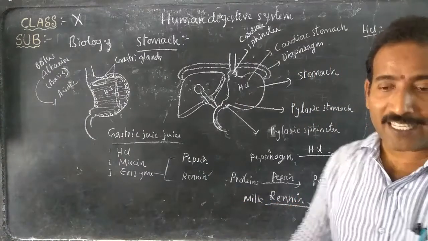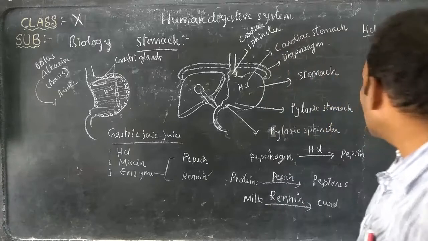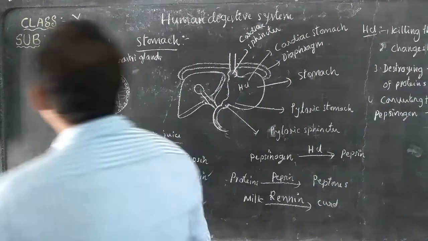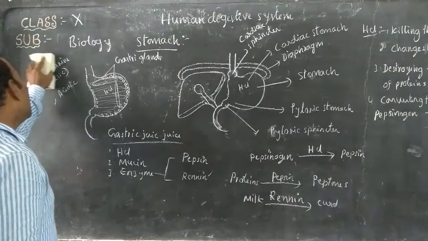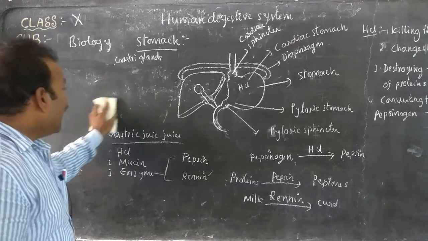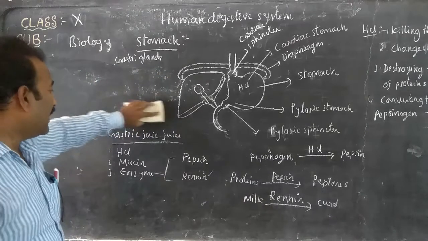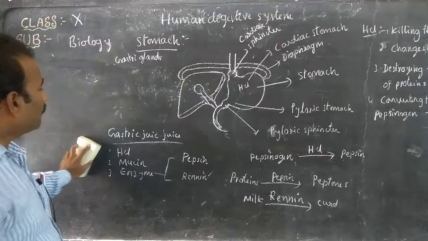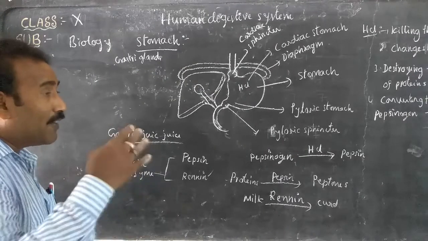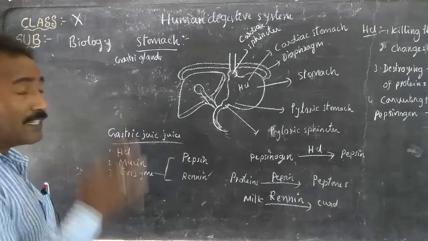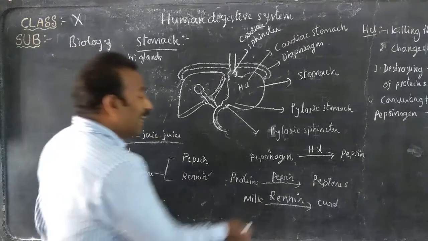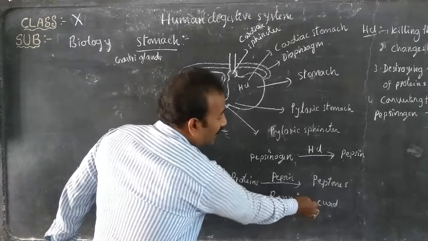the renin enzyme is produced. As the child grows, the production of renin disappears. That's why infants can digest a large quantity of milk. It is a common experience, I think you have observed it in your surroundings also. When a child vomits immediately after the mother has fed, within a few minutes, that vomited milk looks like curd because renin has converted the milk to curd.